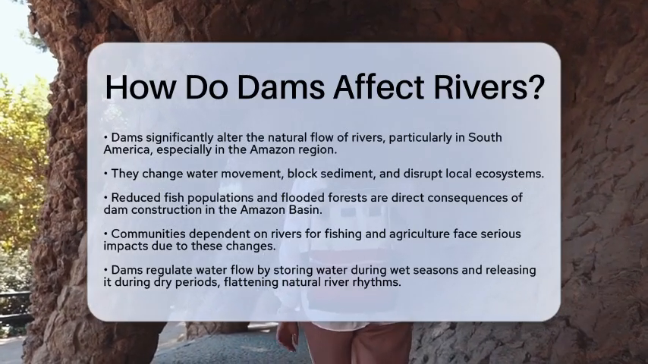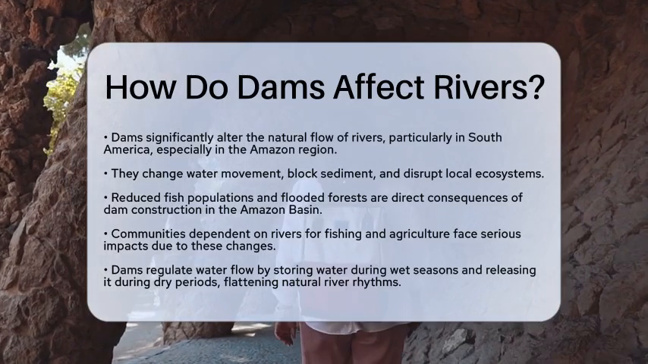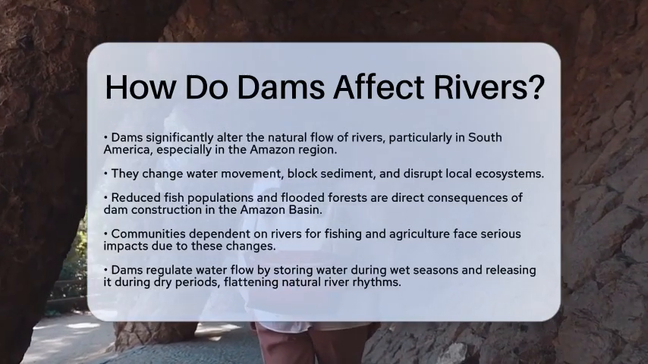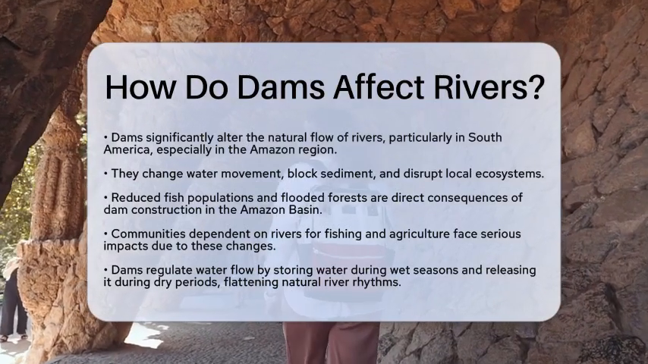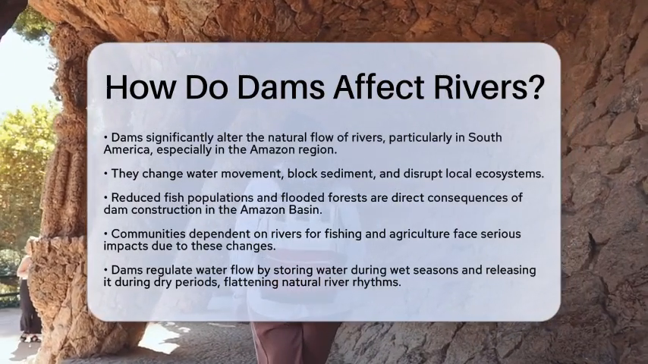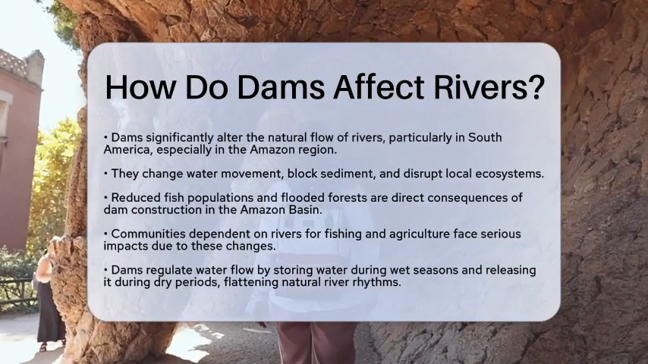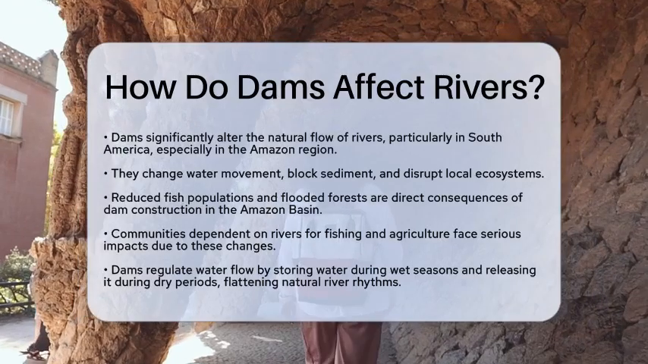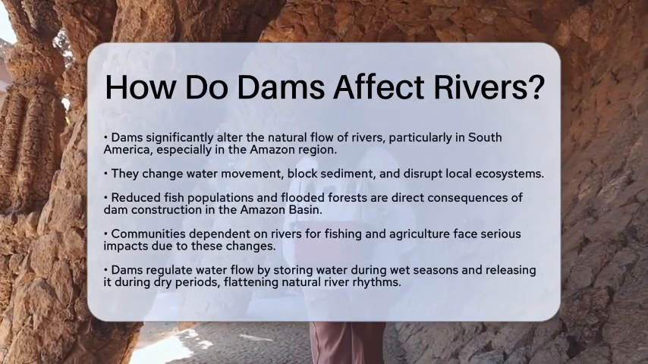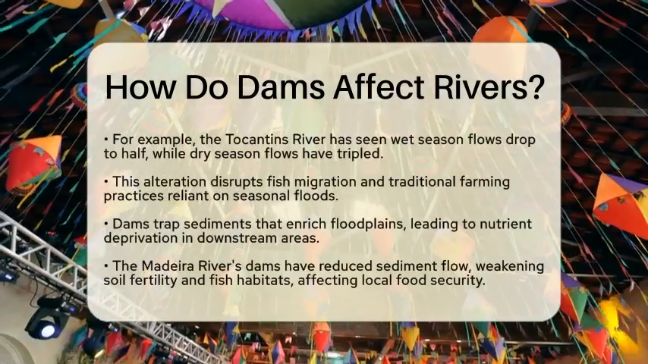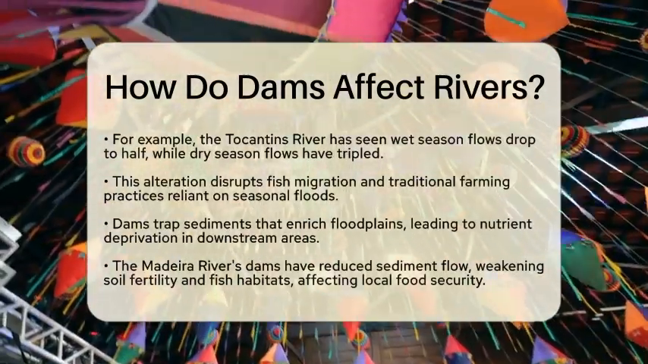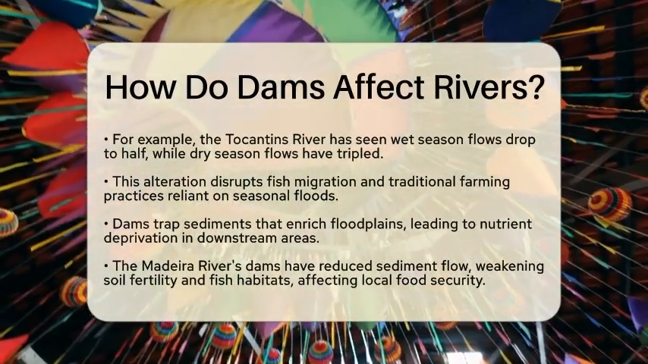Dams regulate water flow by storing it during wet seasons and releasing it during dry periods. This practice flattens the natural rhythms of rivers. For instance, in the Tocantins River, flows during the wet season have dropped to half of what they used to be, while dry season flows have tripled. This shift can disrupt fish migration and traditional farming practices that depend on seasonal floods.